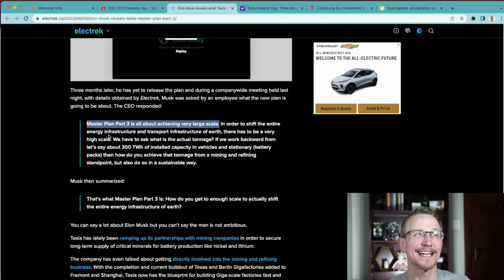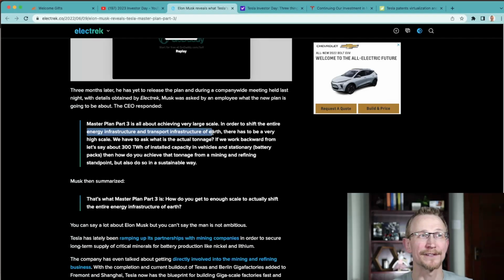So it says in order to shift the entire energy infrastructure and transport infrastructure of Earth. He's talking about a massive shift, and thank goodness he's the CEO and not me. I don't know that I've ever dreamed this big in my life. It's pretty cool what he aims to accomplish. And if he hadn't already done with Tesla the things that he has, not only the EVs, but also what he's done for energy, for rocketry, and what he's doing with Neuralink. There's just so much that he's into, and it's incredible to watch it synthesize over time. But anyway, back to this.